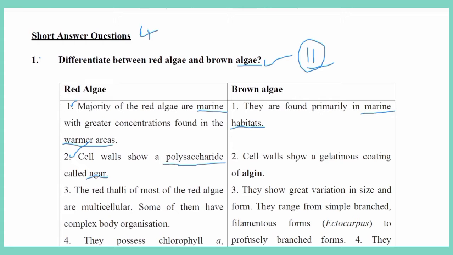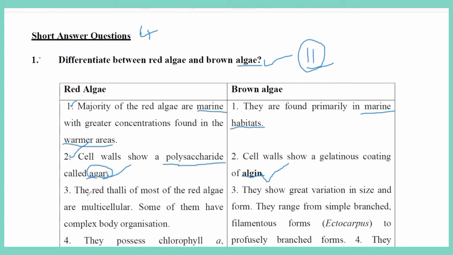In red algae the cell wall is composed of a chemical substance called agar, whereas brown algae cell walls are composed of a gelatinous coating called algin.